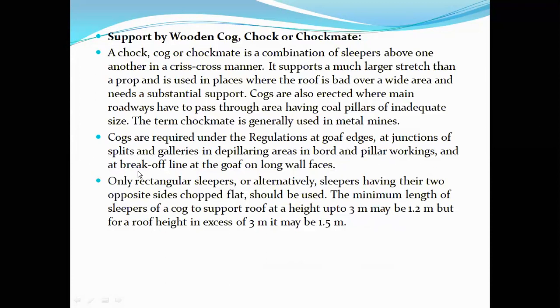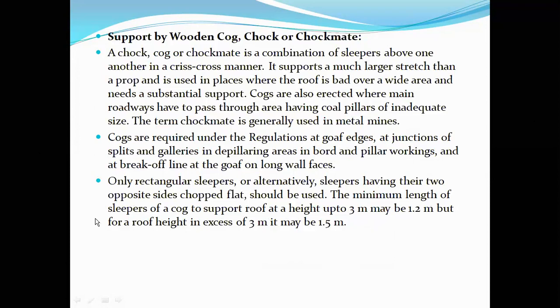And at a break of line, that is, in case of a diagonal line. At a break of line, there is a likelihood of failure of the roof, nearer to the goaf edge, at the break of line at the goaf on longwall faces. So in these areas, we'll be using this kind of support. Only rectangular sleepers, or alternately sleepers having two opposite sides chopped flat, should be used.